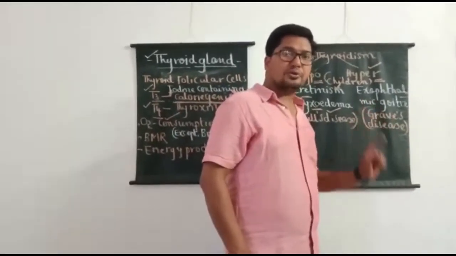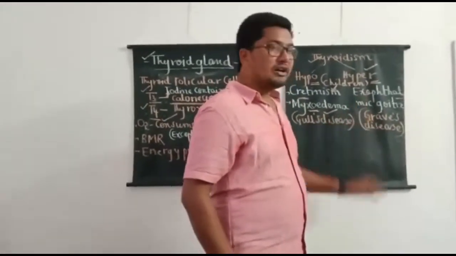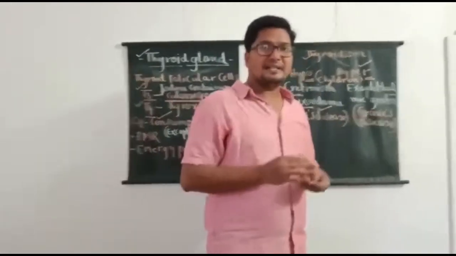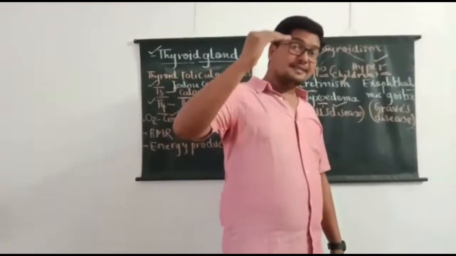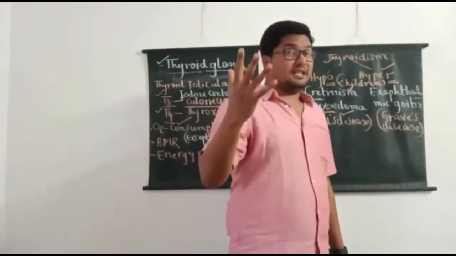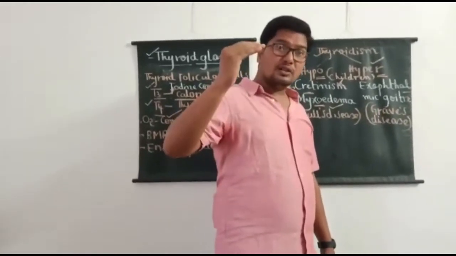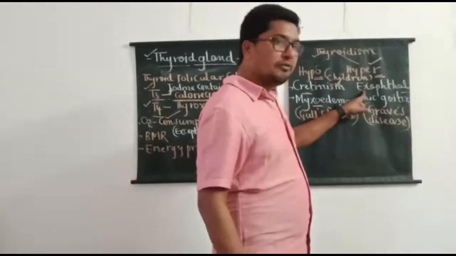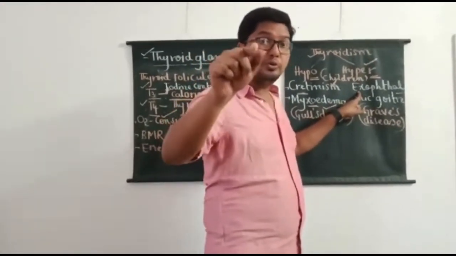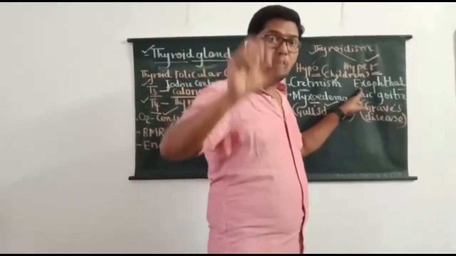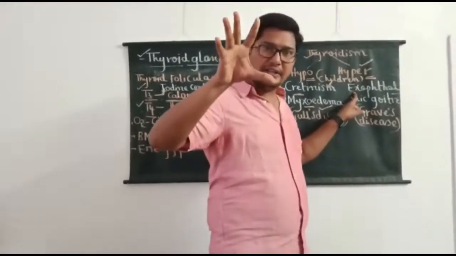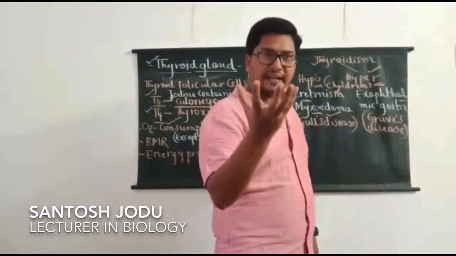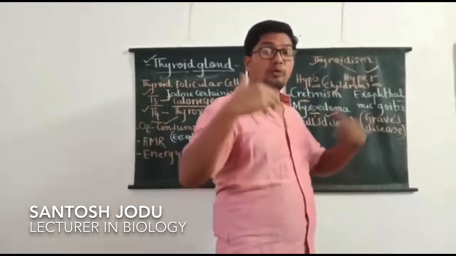Here students should remember, exophthalmic goiter is an autoimmune disorder. Excess secretion of thyroxine is the rarest case, but why does the thyroxine production become more? It is very clear. In the human body, due to an autoimmune problem, unwanted antibodies are produced, and these antibodies go and bind with the thyroid follicular cells. Now the thyroid follicular cells become overstimulated.